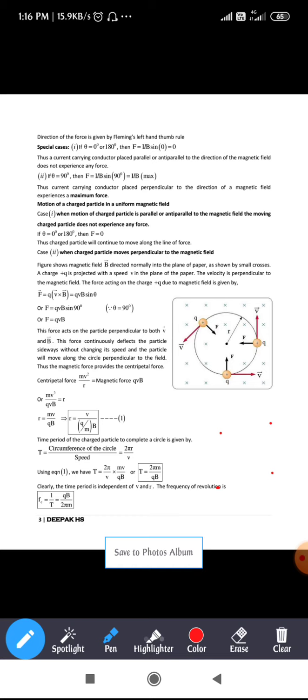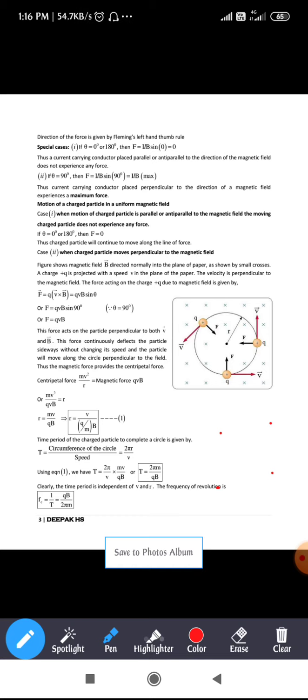Now in the figure it is a cross. The magnetic field is towards the paper, and the velocity v of the charge is perpendicular to the direction of the magnetic field. So what happens if the value of theta is equal to 90 degrees? Theta is the angle between v and B. Then Bqv sine theta can be written as Bqv sine 90 degrees. Sine 90 is equal to 1, so F is equal to Bqv or qvB.